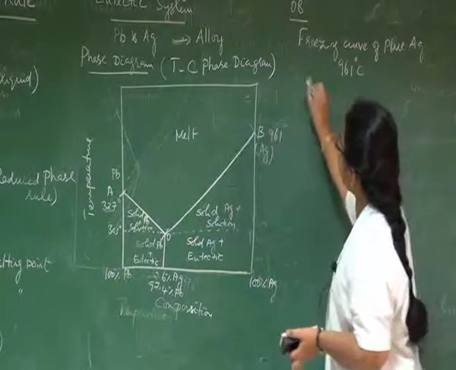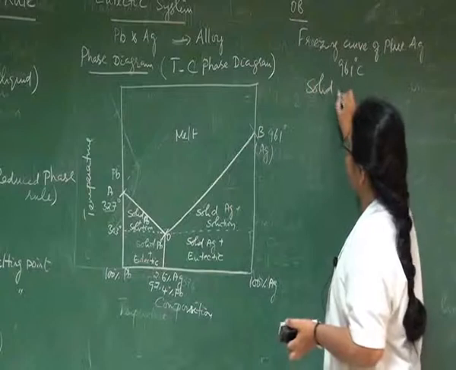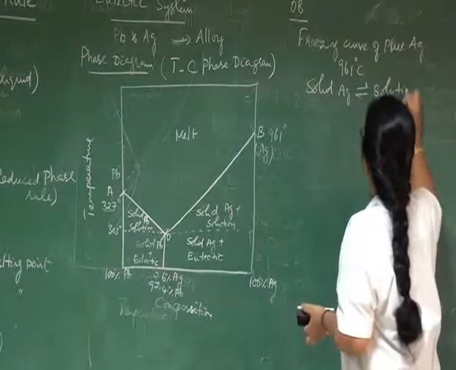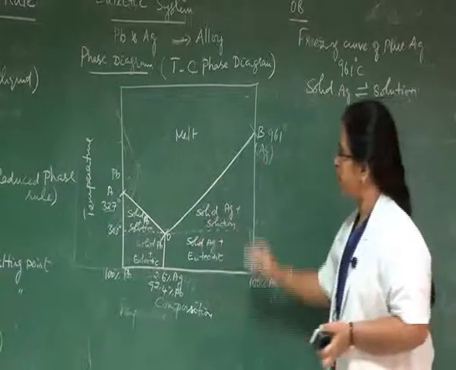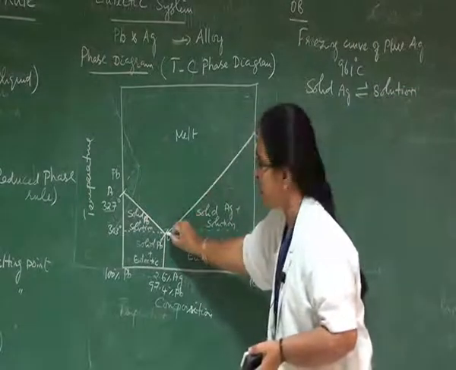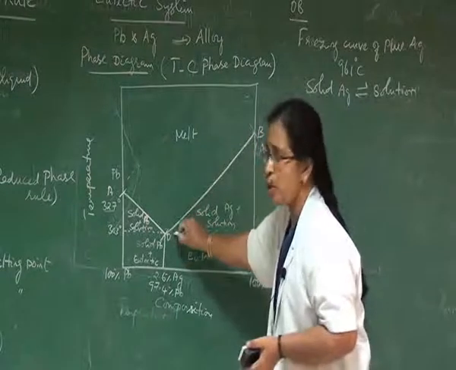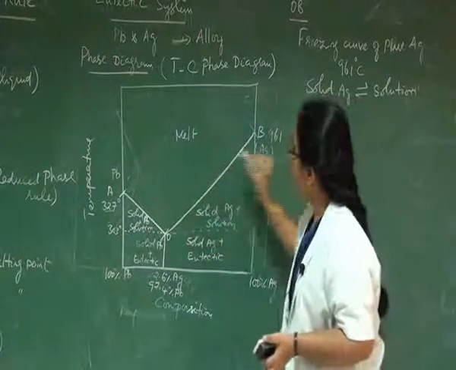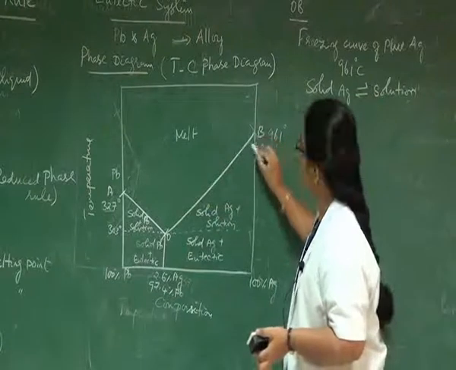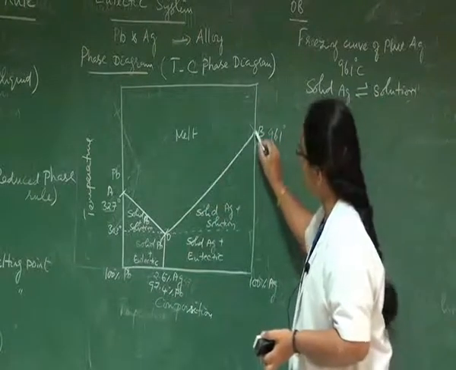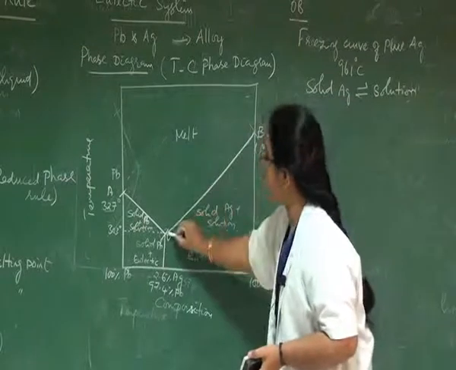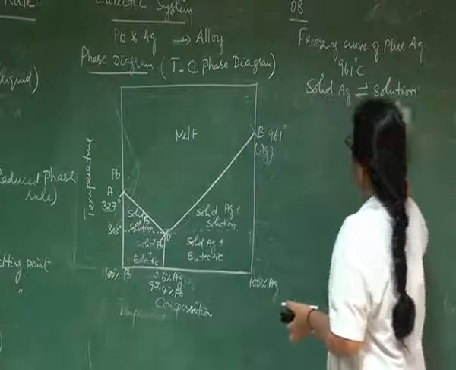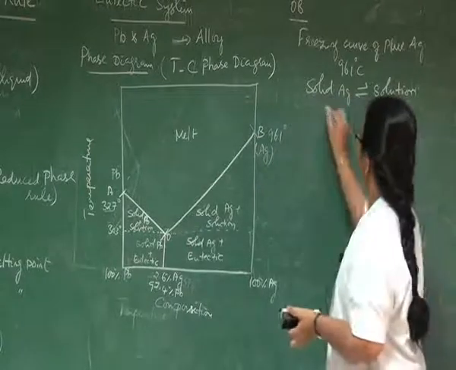Therefore, the two phases in equilibrium are solid silver and solution. The two phases in equilibrium along the line BO are solid silver and solution, because we are adding lead to silver, by means of which the melting point of silver is gradually decreasing along the boundary line BO.